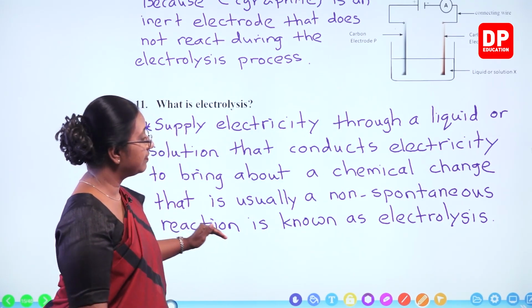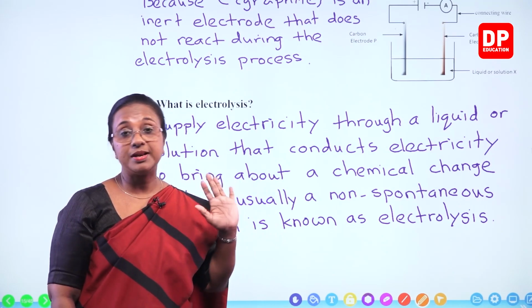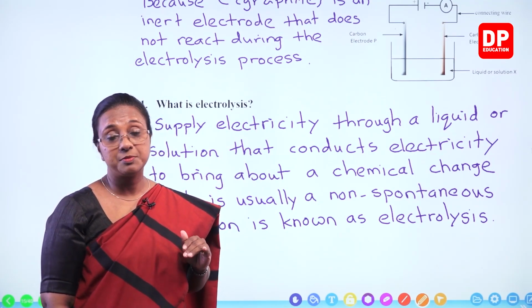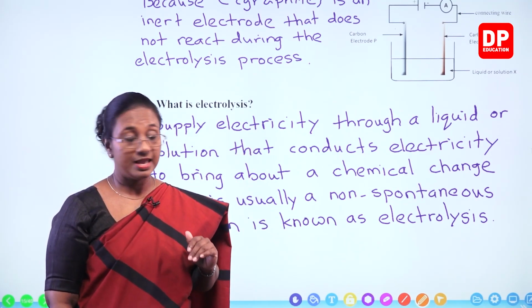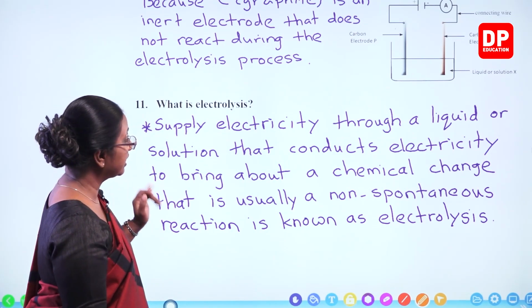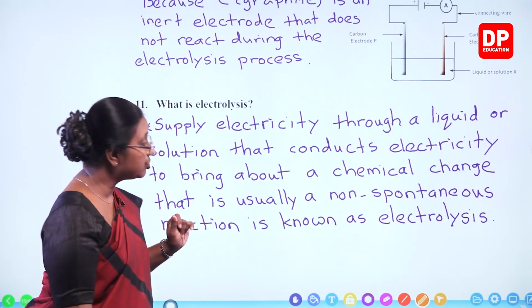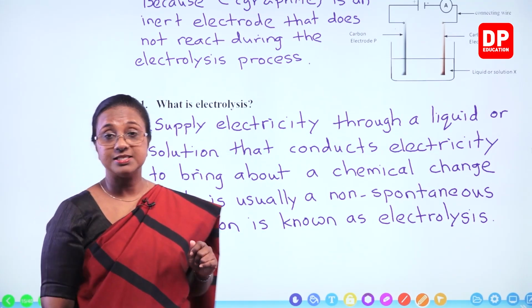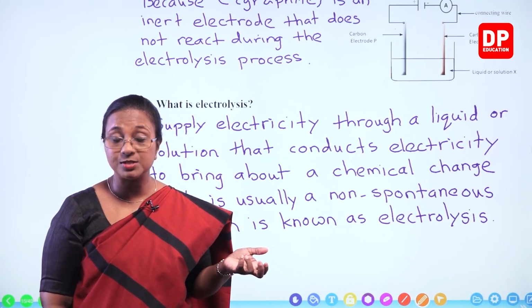So both these definitions, the explanations are given in your textbook in two separate places, but both of them refer to the electrolysis process. So I have combined the two and written one explanation. When you say non-spontaneous reaction, you all can remember, students, I have explained this.